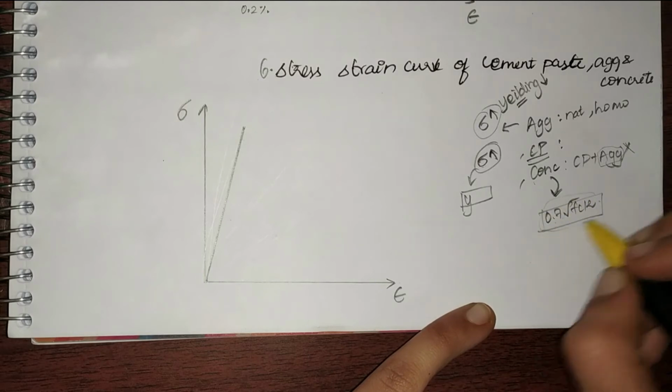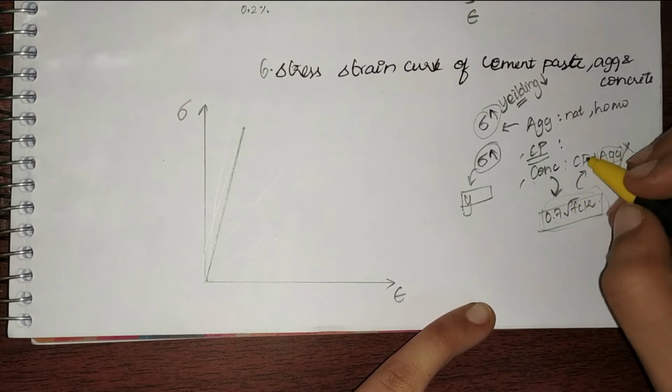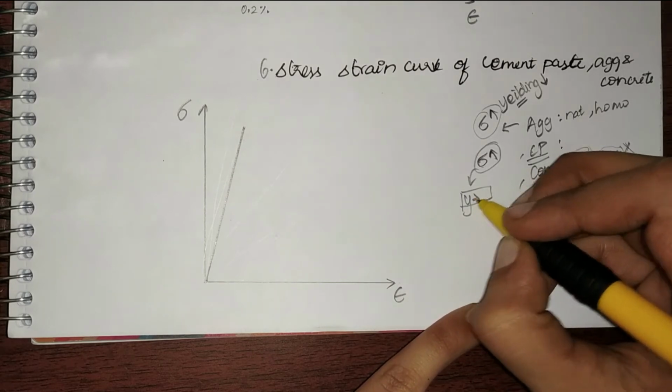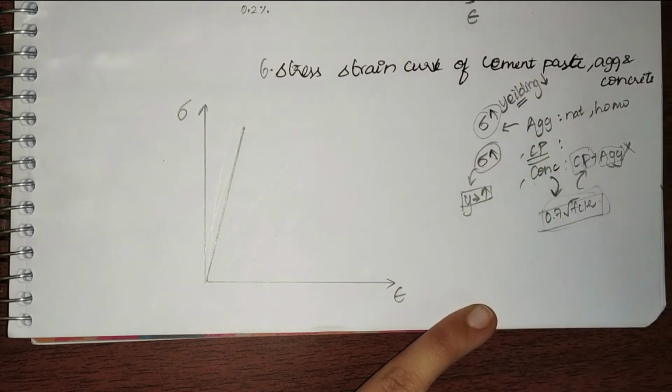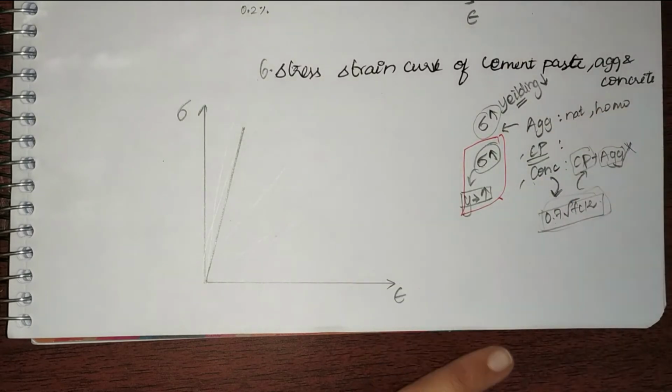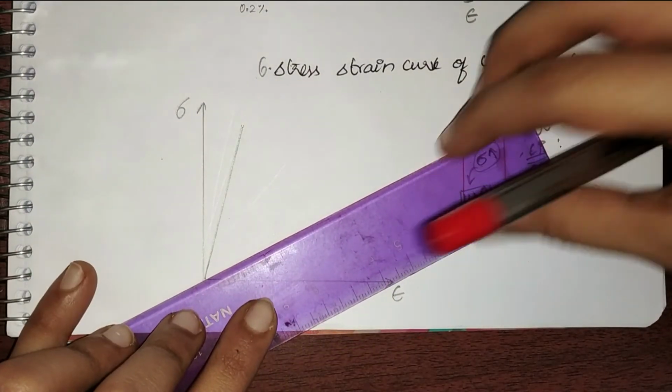So where does this come from? This strength comes only from the cement paste. So from that we can understand that cement paste has some yielding properties. Keeping these two things in mind, let me draw the stress strain curve for cement paste.